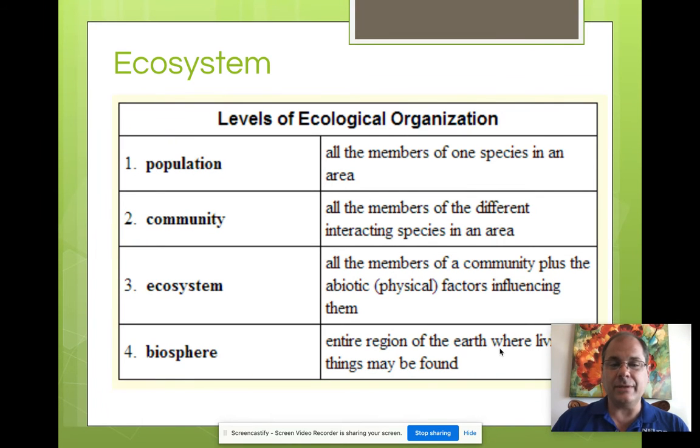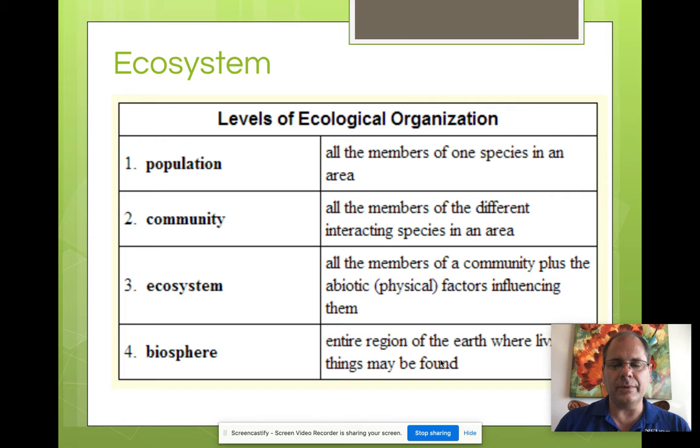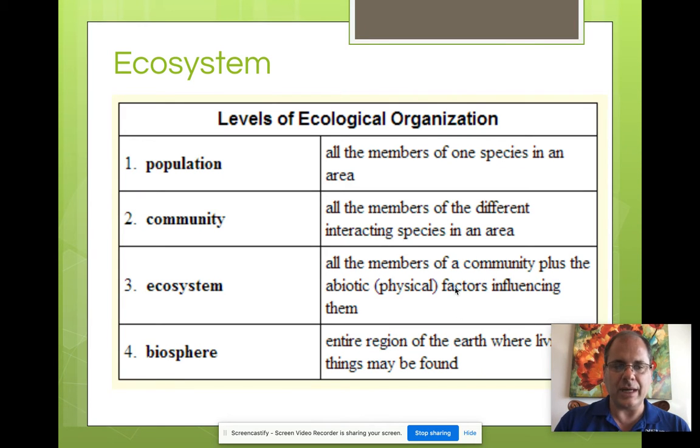If we're talking about different levels of organization of the ecosystem, the biosphere is the entire section of the world that is living. An ecosystem is all of the living and non-living things in a certain area.